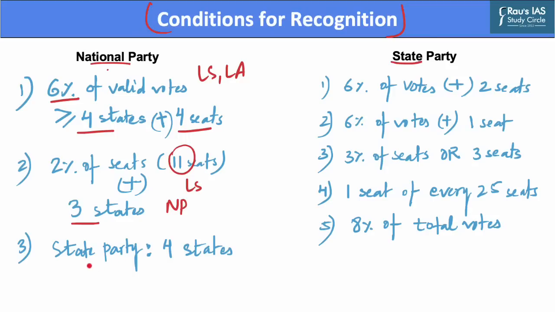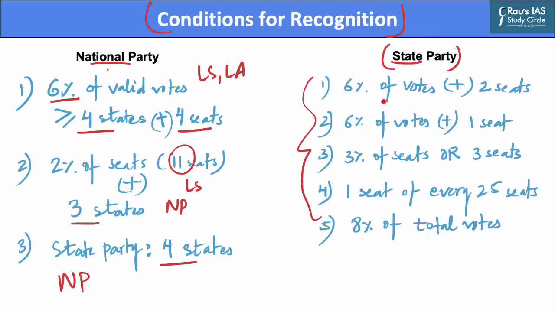Further, if a party is recognized as a state party in at least 4 or more states, that is the third condition. Subject to fulfillment of any of these 3 conditions, a political party is classified as a national party. Now moving on to the classification for state parties. A party is recognized as a state party if it fulfills any of these 5 conditions.